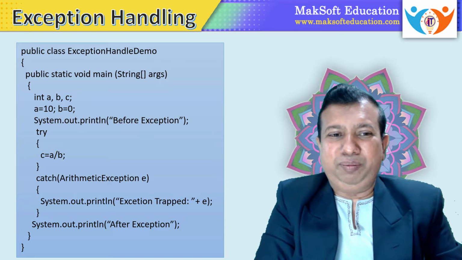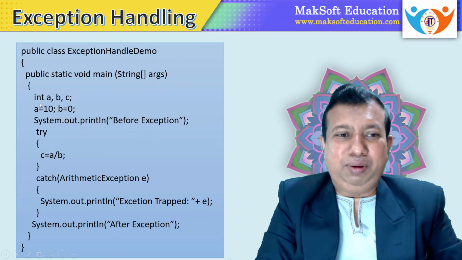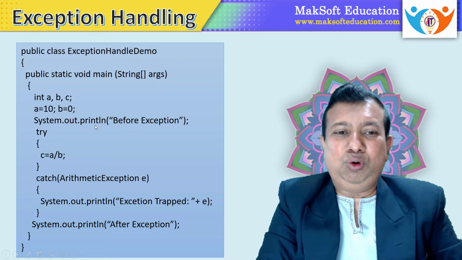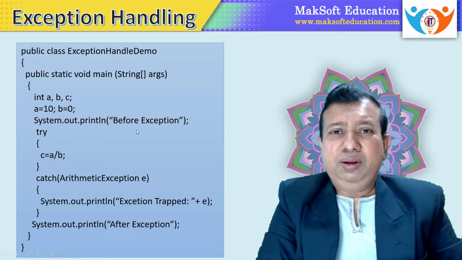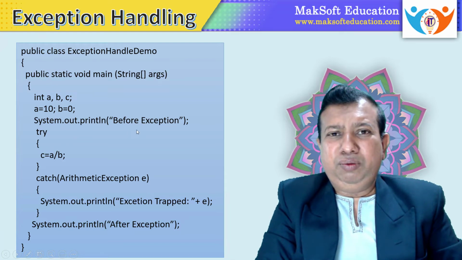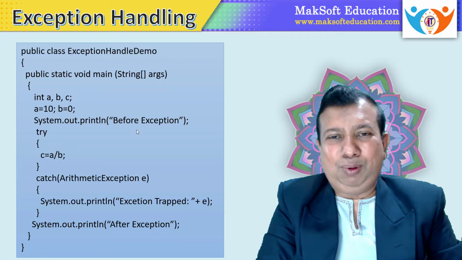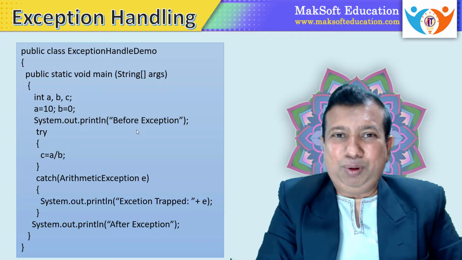Now you can see here, after declaration of variables, I am first giving one message, System.out.println before exception. Now this is a statement where we don't feel any doubt about exception. Now where is the problem?